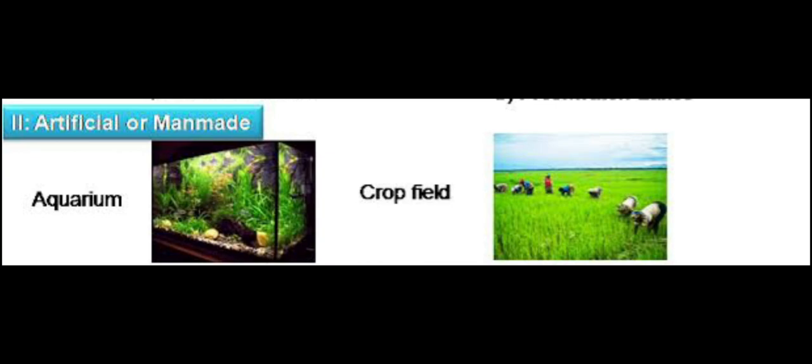If a man makes an aquarium, you can see the plants and fishes along with the pebbles and nutrient water, all provided in such a way that it can compensate for the natural ecosystem. So in that environment the fishes can survive; if not, the fishes will die. This is about the artificial or man-made ecosystem.